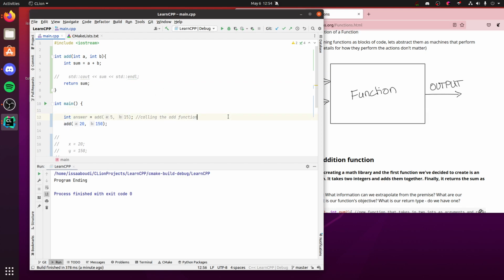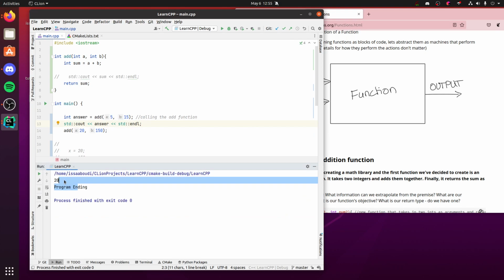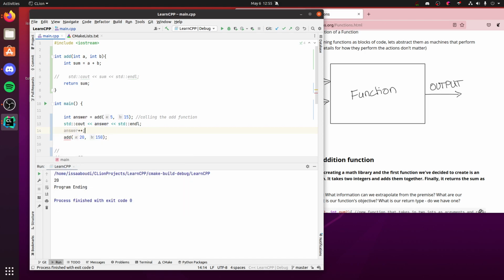So now I can say answer. And now it prints out the answer in main. But we can also use answer for other stuff. We can also say answer plus plus, which is going to add 1 to answer. And now this should be 21. So returning is actually super powerful.